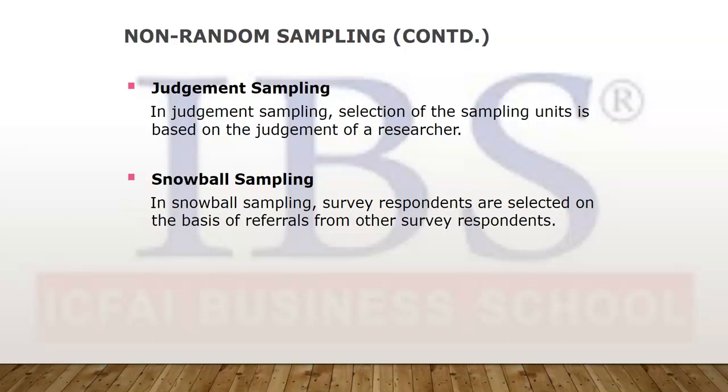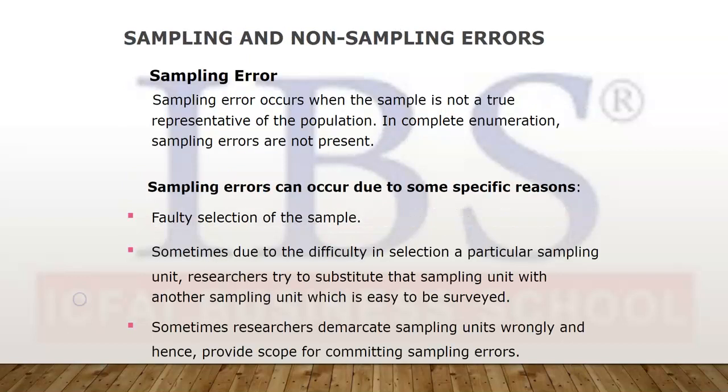Fine. Snowball sampling is where survey respondents are selected on the basis of referrals. If someone says you should collect the information from this respondent because he knows them, then you can take the information. So the referral is used to approach the respondent and collect information. This is called snowball sampling.